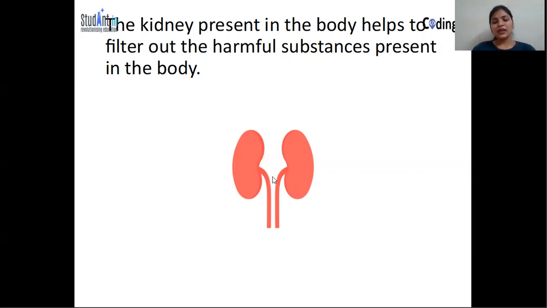There are two tubes coming out from the kidneys, called ureters. There is also one urinary bladder and one urethra. So these are the parts of the excretory system of humans.